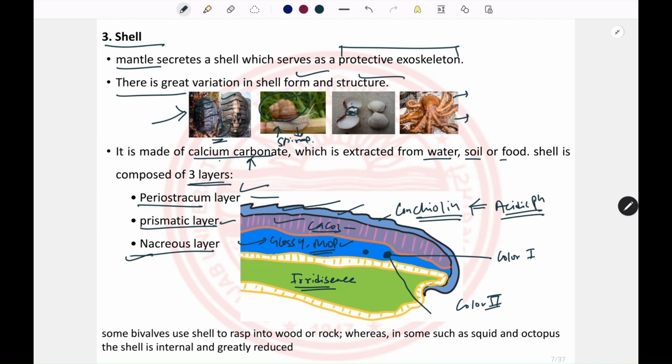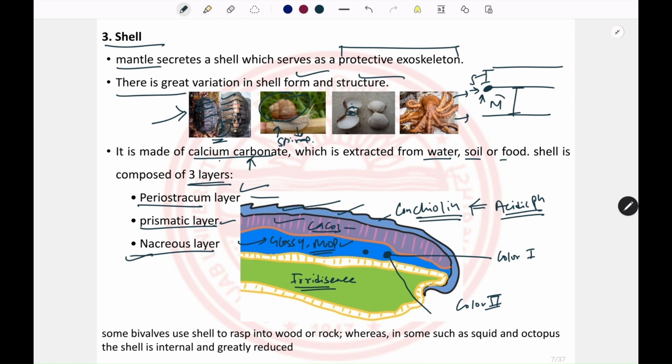Now what happens in the case of mollusks, mainly bivalves, when a particle enters between the shell and the mantle? This external particle could be a sand particle or a parasite. If it gets between the shell and the mantle, the mantle treats this particle as a foreign body.